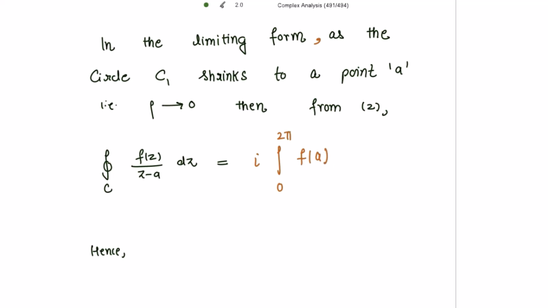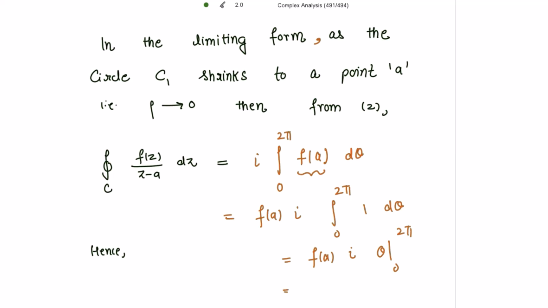So this is f of a dθ, right? And f of a is constant. Taking this outside of this integral, f of a into i, and integrating 1 with respect to θ, so that gives θ, limits from 0 to 2π.